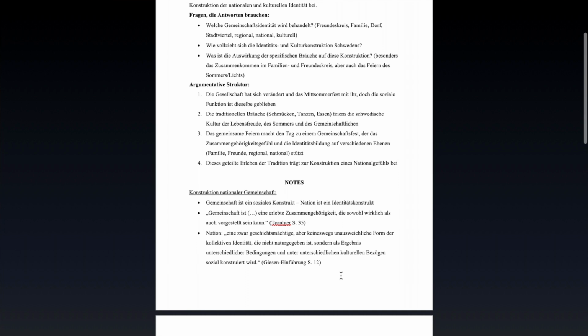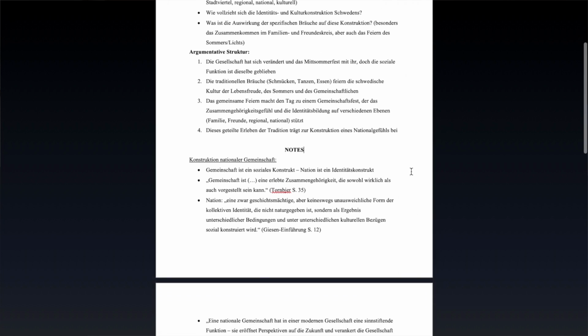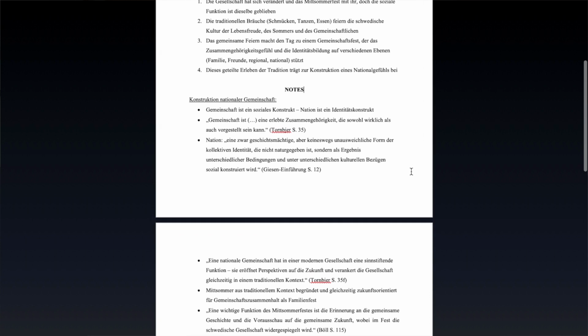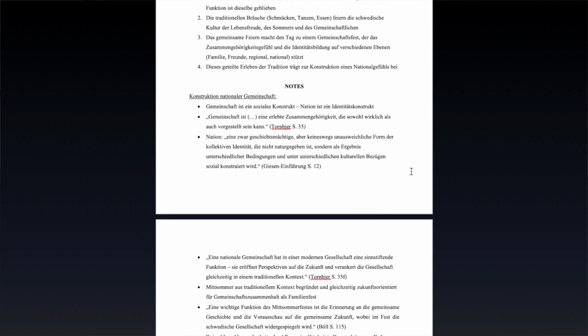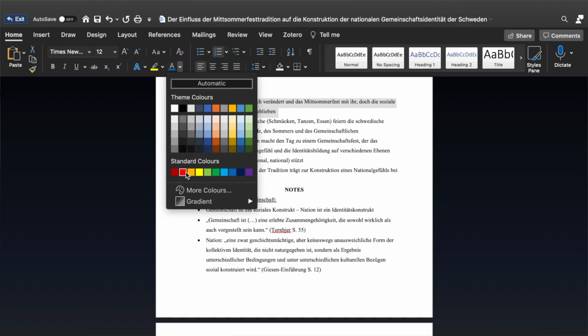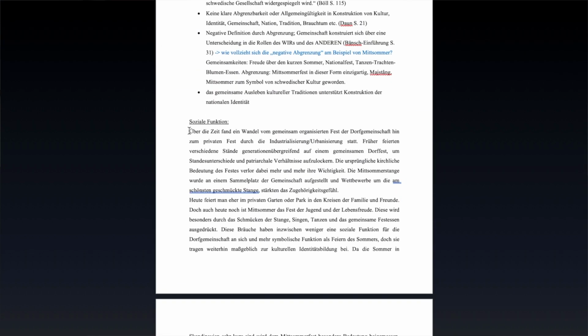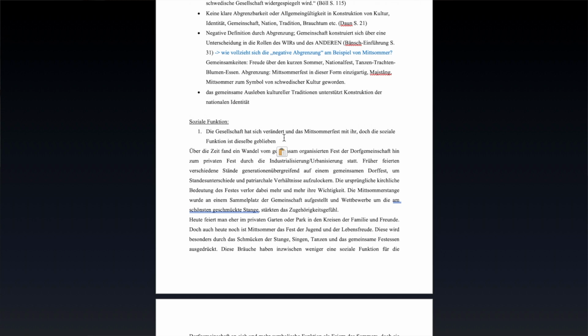Now I'm trying to apply that structure to the notes that I already have and sort them into all the chapters. So I'm kind of moving and shifting everything around so it fits the structure. So you can already see that I colored the main argument of the chapter in red. And I'm also later on going to color code the main argument of each paragraph in blue. I'm very clear of what I'm saying in this chapter or what I'm saying in this paragraph that is supporting